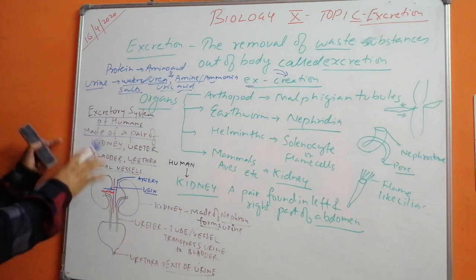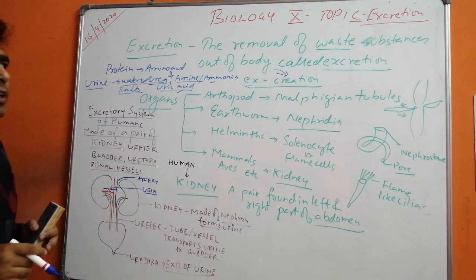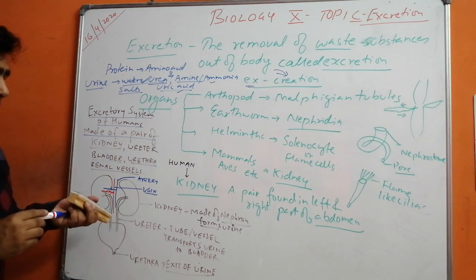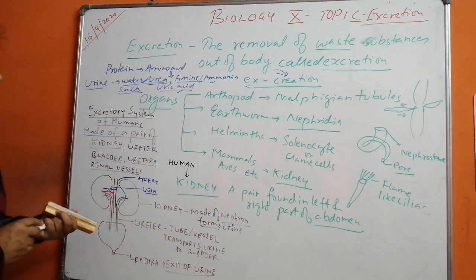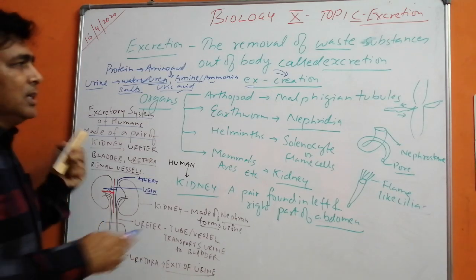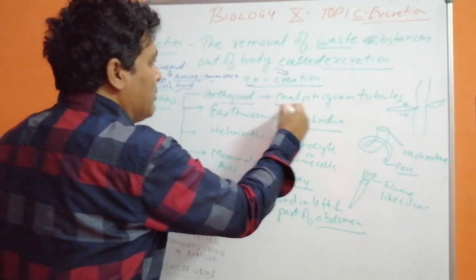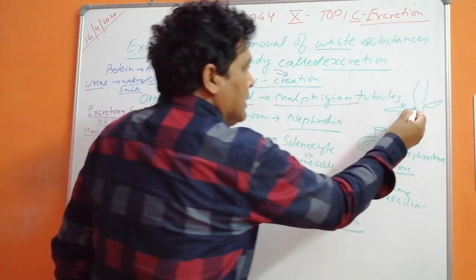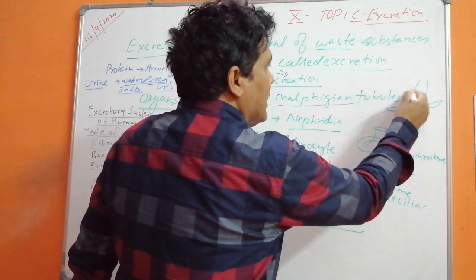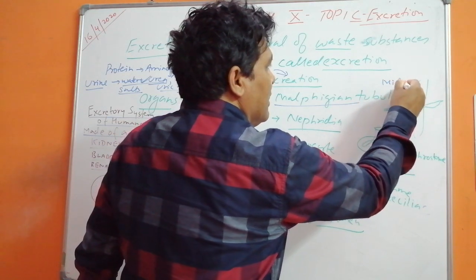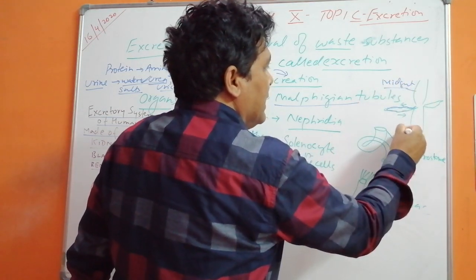Before we go to the excretory system of humans, we need to talk about the excretory system found in other types of organisms. In case of arthropoda, Malpighian tubules are found. These are tube-like structures found here; this is the midgut or the intestine, this is the hindgut.